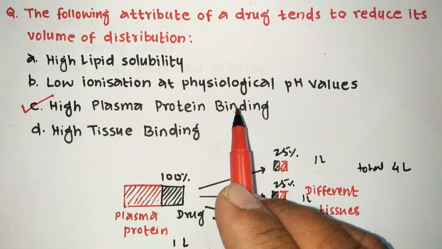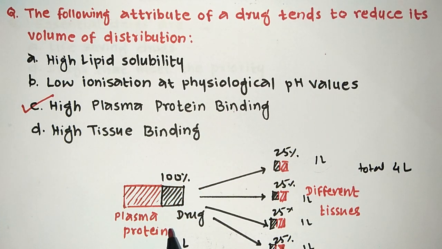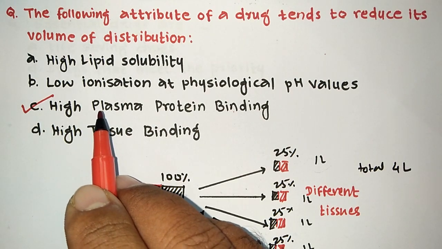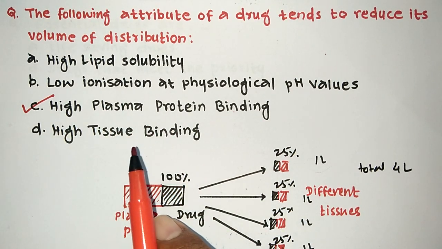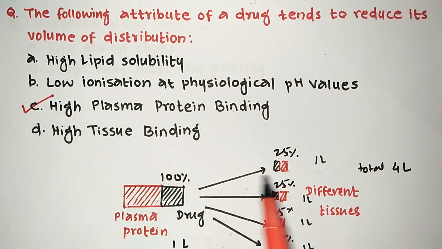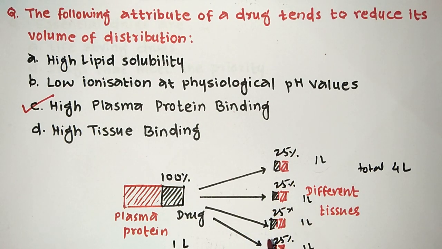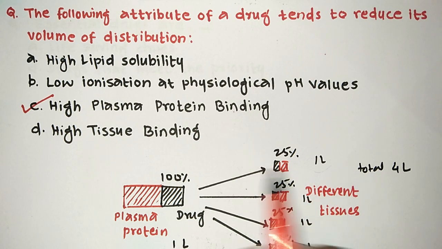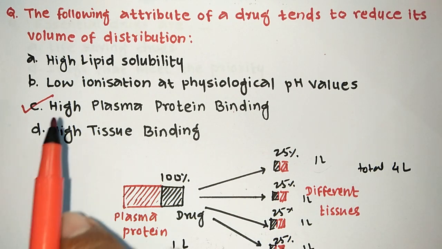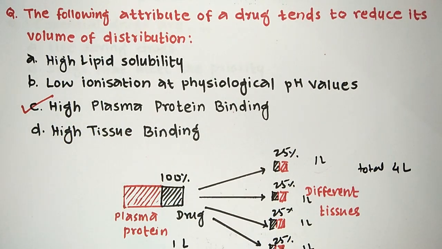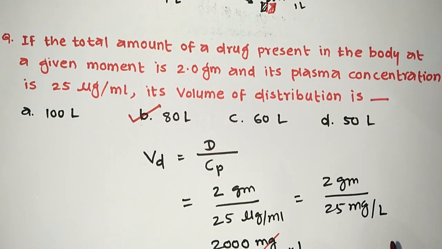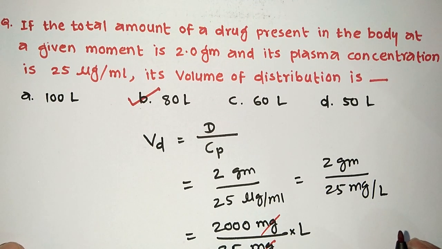Option C, high plasma protein binding. As we discussed here, if the plasma protein binding of the drug is very high, then the volume of distribution will be very less. So this is the factor responsible for reducing the volume of distribution. And the last option is high tissue binding. If the drug has high tissue binding, it can be distributed very well in our body compartments, and the volume of distribution will be large. So the single answer is option C, high plasma protein binding, which can reduce the volume of distribution.